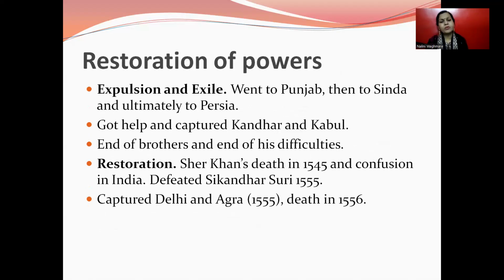Then the restoration of power. Humayun went to Punjab, then to Sindh, and ultimately to Persia. Again he got help and captured Kandahar and Kabul, ending his brothers' opposition and his difficulties. Later he restored his throne. After Sher Shah's death in 1545 confusion started in India, and Sikandar Suri was also there. Then Humayun captured Delhi and Agra, and he died in 1556.